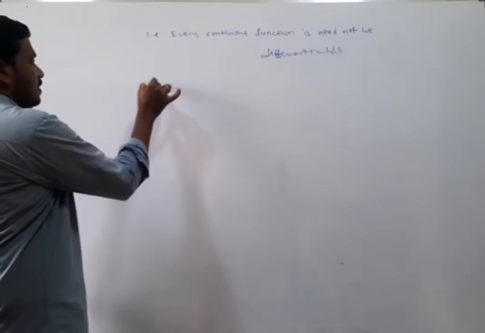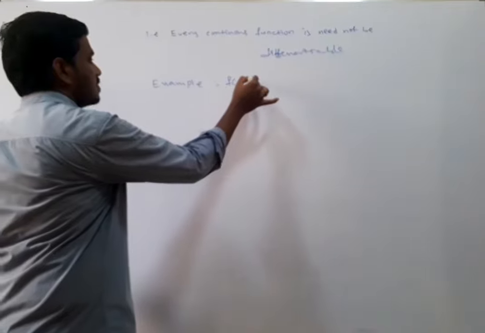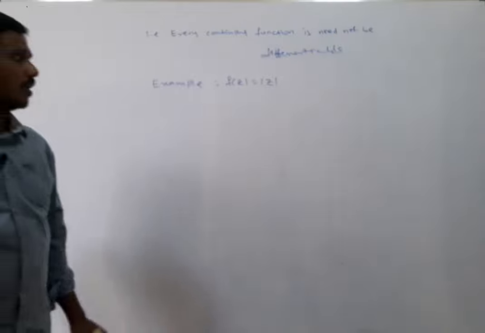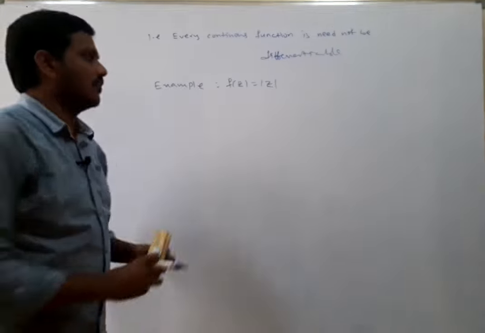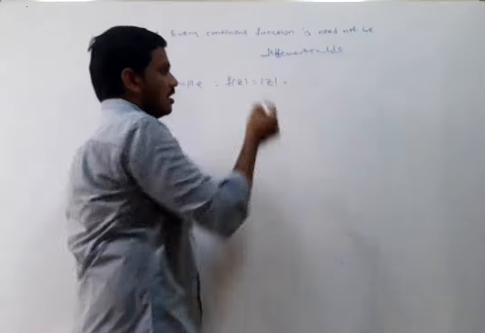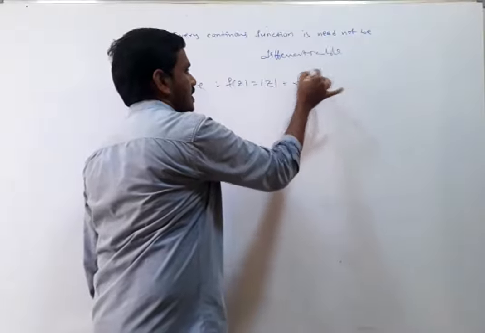This example, f of z is equal to mod z. What I am trying to prove is that this function is continuous but not differentiable. So mod z is nothing but the magnitude of a complex number. You know that mod z is the square root of x square plus y square.